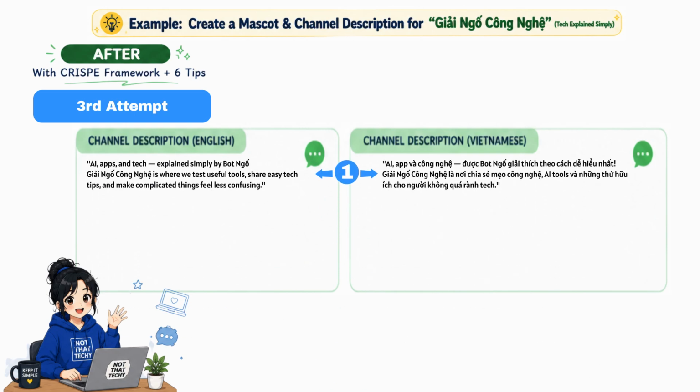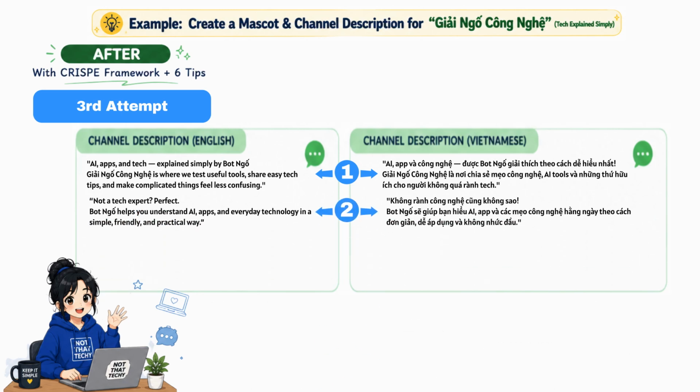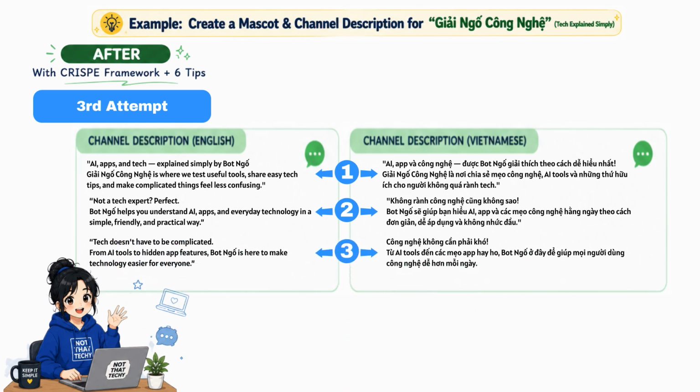Option 1, AI, apps, and tech, explained simply by Bót Ngố. Giải Ngố Công Nghệ is where we test useful tools, share easy tech tips, and make complicated things feel less confusing. Option 2, not a tech expert? Perfect. Bót Ngố helps you understand AI, apps, and everyday technology in a simple, friendly, and practical way. Option 3, tech doesn't have to be complicated. From AI tools to hidden app features, Bót Ngố is here to make technology easier for everyone.